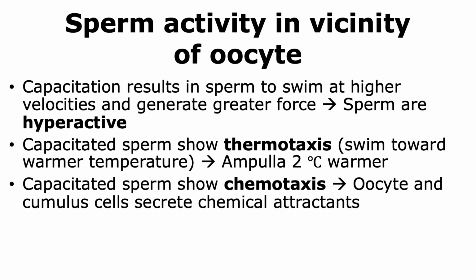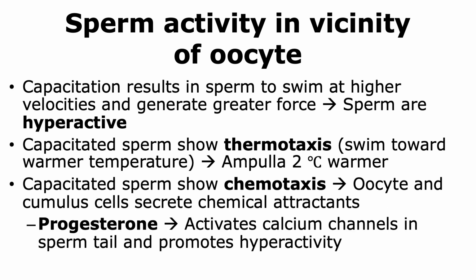The capacitated sperm also show chemotaxis. Now, the oocyte and the cumulus cells secrete chemical attractants that are sensed by these capacitated sperm, and they are able to swim towards these chemical attractants, and hence they show chemotaxis.